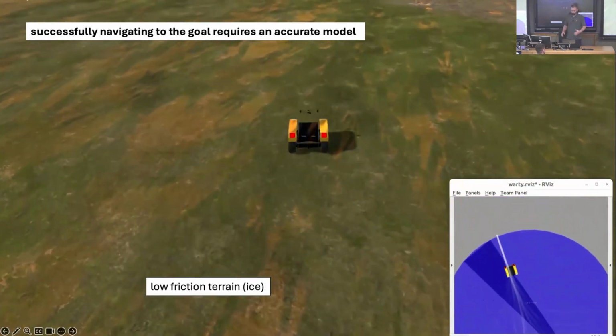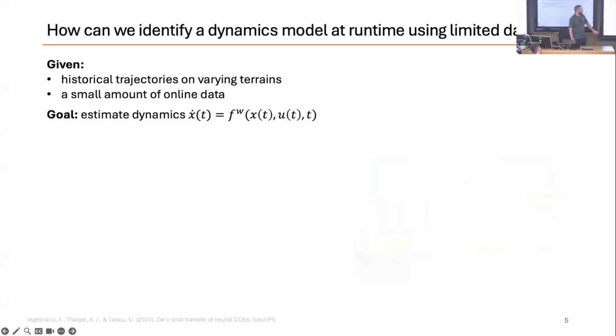Here, what we've done is designed a system to be able to adjust the dynamics of the system to the terrain, enabling it to essentially drift through the buildings and still reach the objective. This kind of adaptation is critical for downstream performance in scenarios like this. Our ultimate goal is to estimate the dynamics of the system given some historical trajectories of the robot operating on different terrains and given a small amount of online data.